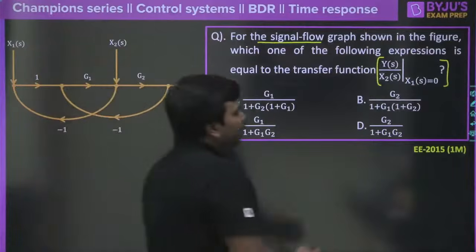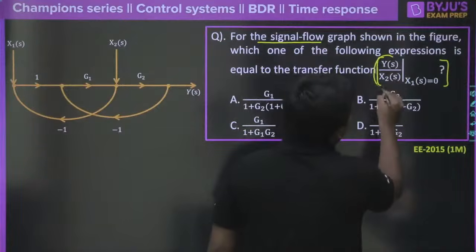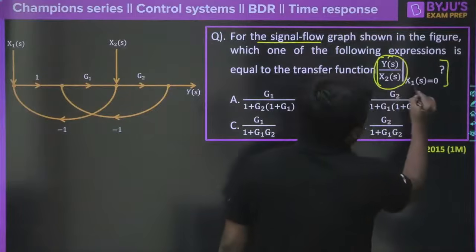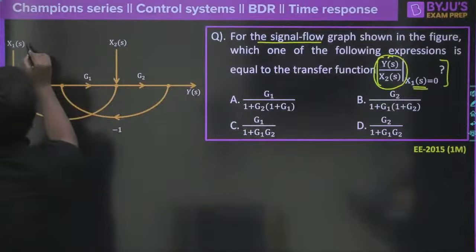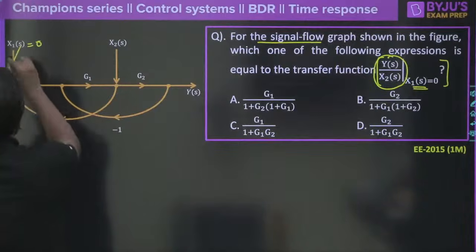As it was said, you get the transfer function between y of s and x2 of s, provided that x1 of s is 0. That means switch off x1, so you need not worry about x1. Let me erase this x1.